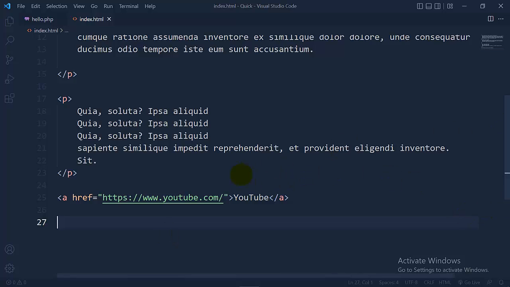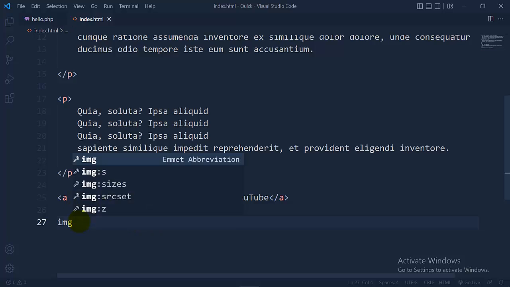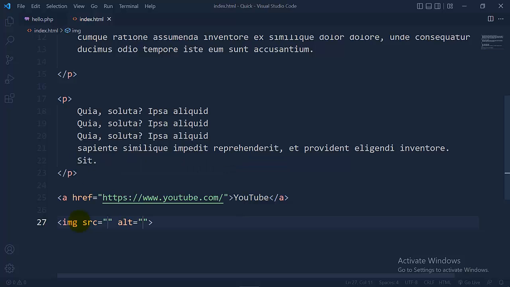One more thing that I want to tell you is that here href is known as an attribute, like we just saw in the image tag, the src attribute. SRC stands for source, ALT stands for alternative text, and href stands for hypertext reference. This text is giving a reference to this link.